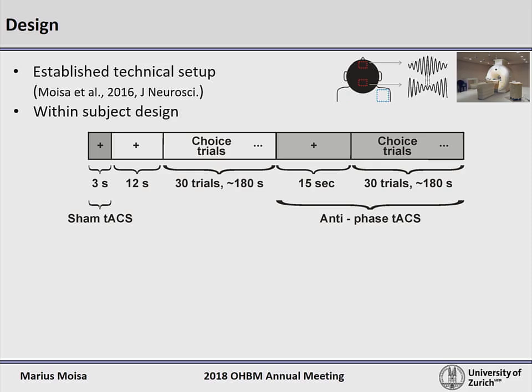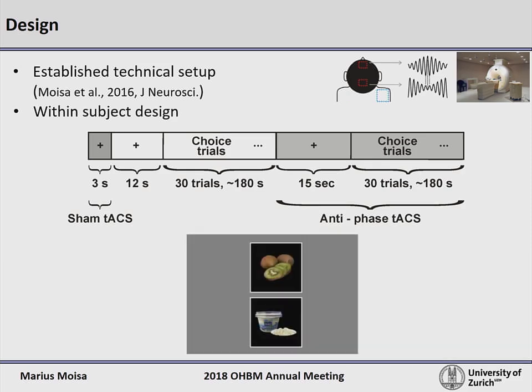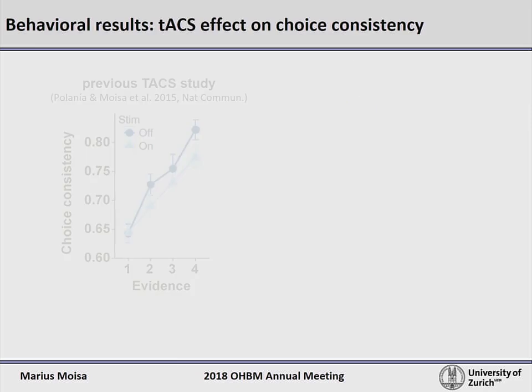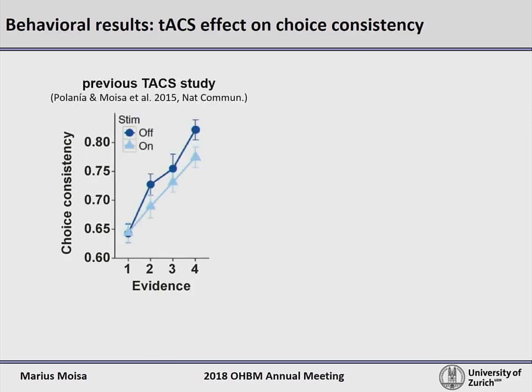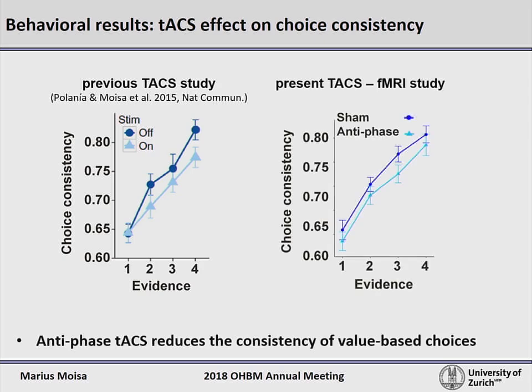We employed the within-subject design where blocks of 3 minutes of TACS stimulation were alternated with sham stimulation, while the participants performed exactly the same task where they had to choose the item that they would like to eat most. First, we wanted to investigate if we are able to replicate our previous behavioral results. And indeed, what we observed is that also during the current TACS fMRI study, anti-phase TACS compared to sham decreased the choice consistency. And this shows one more time that the frontal parietal coupling coherence is relevant for value-based choices.